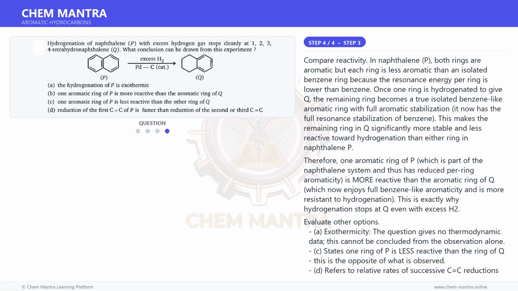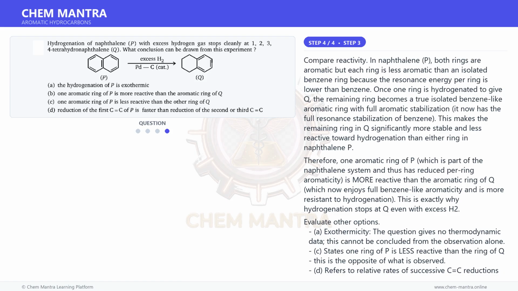And for the final step, compare reactivity. In naphthalene, P, both rings are aromatic, but each ring is less aromatic than an isolated benzene ring because the resonance energy per ring is lower than benzene. Once one ring is hydrogenated to give Q, the remaining ring becomes a true isolated benzene-like aromatic ring with full aromatic stabilization. It now has the full resonance stabilization of benzene. This makes the remaining ring in Q significantly more stable and less reactive toward hydrogenation than either ring in naphthalene